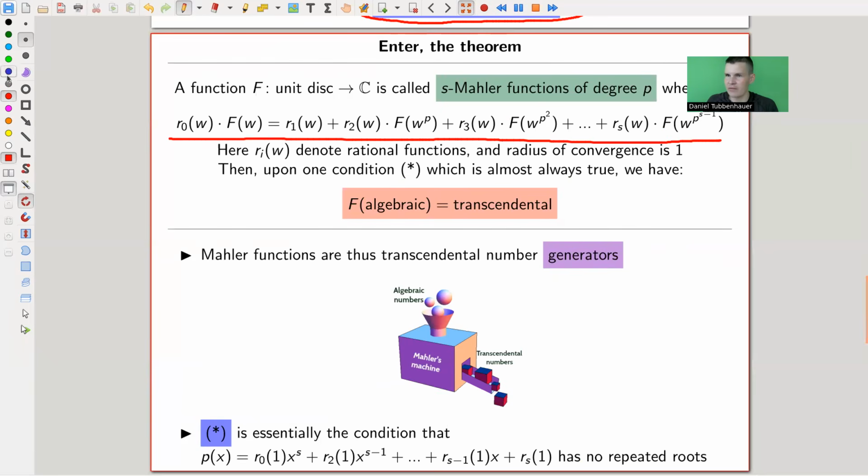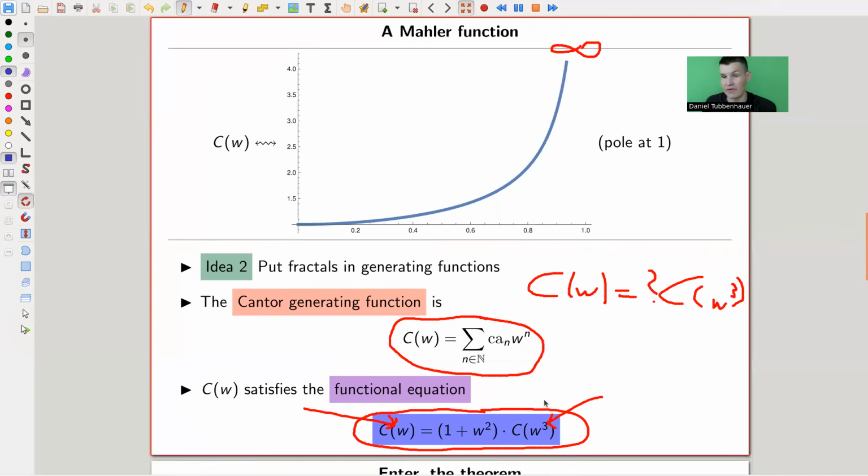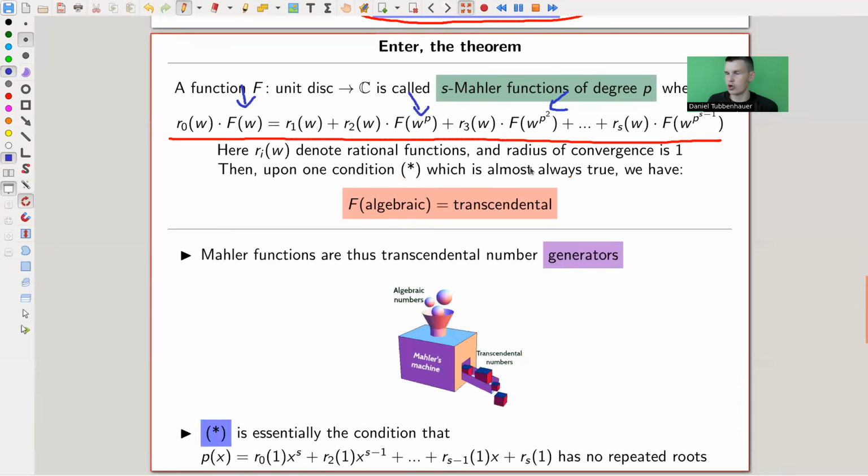So the original function is here, and whatever this thing is in front, it calls itself with a higher power, it calls itself with the next power, and so on and so on. Very similar to what we have seen on the previous slide. So let's just go back. Very similar to what we have seen here, just even more general. And there are some coefficients in front, and the coefficients can even be rational factors. And there is only one condition that needs to be true, and it's essentially always true. I will go to the condition in a second.